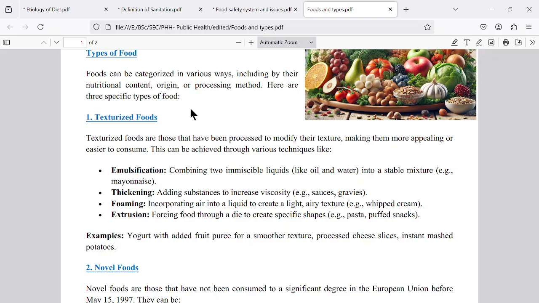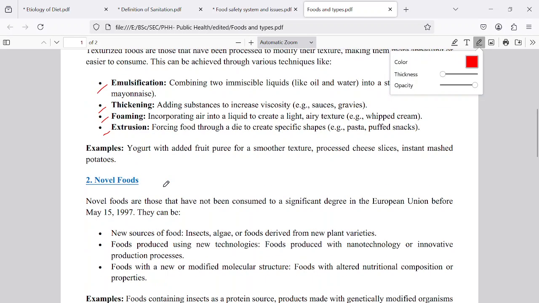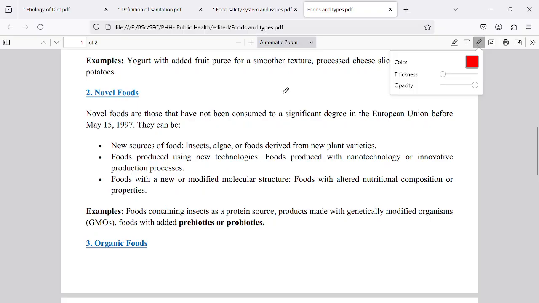For example, the emulsification of food material. In this emulsification, they are using different methods to crush the food material, and also thickening of food material and foaming. However, these texturized food practices are all good practices, but they use different techniques to crush the food material. This is also good food, but it follows different methods.